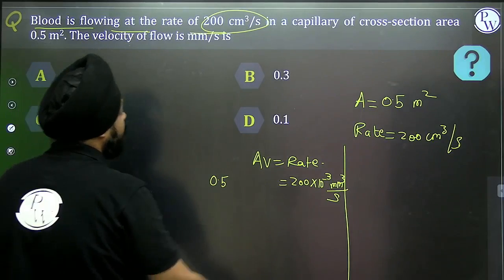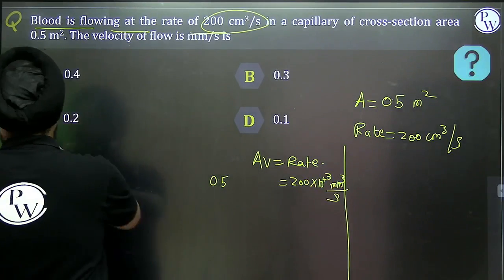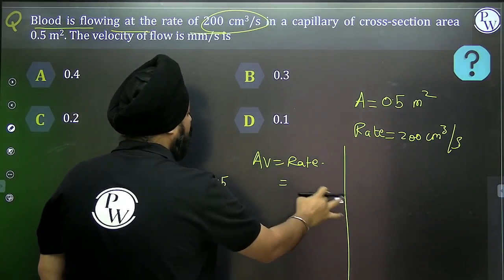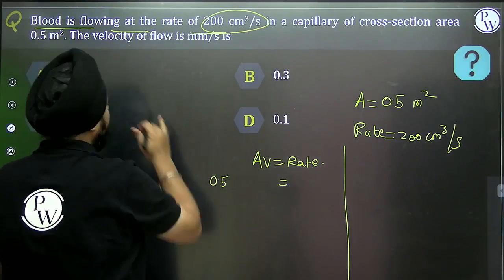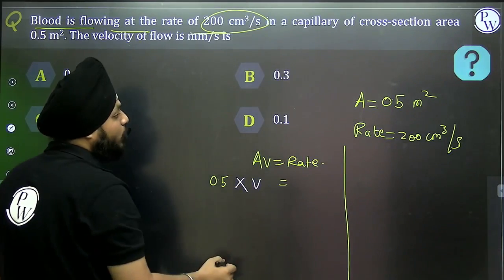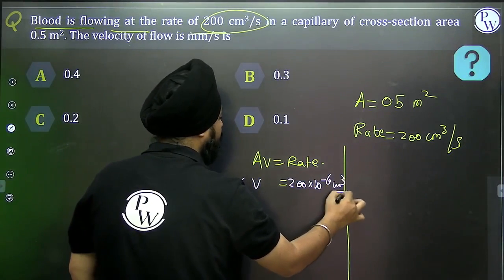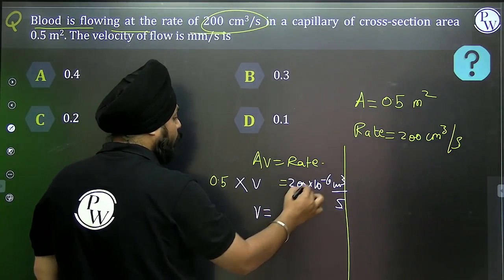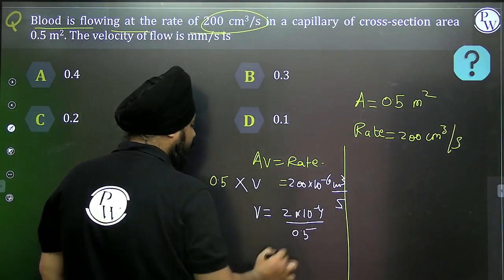I'm sorry, this will be plus 3. Just hold on, there is a bit of confusion. First of all, let's calculate this stuff. Don't get worried. What is the area? 0.5. Let's replace 0.5 into velocity. Rate is 200, so it is 200 into 10 to the power minus 6 meter cube per second. So this will be V is equal to 2 into 10 to the power minus 4 whole divided by 0.5.